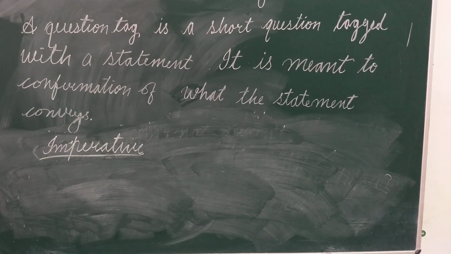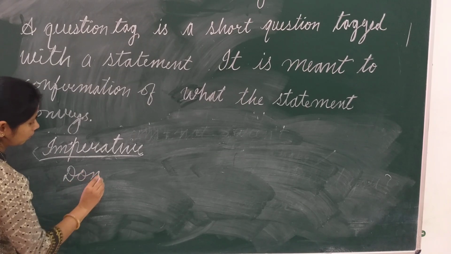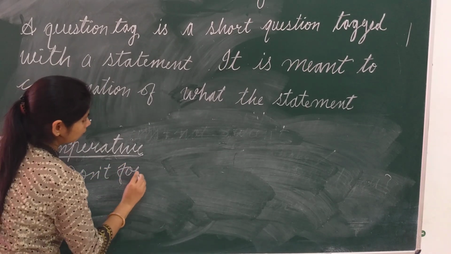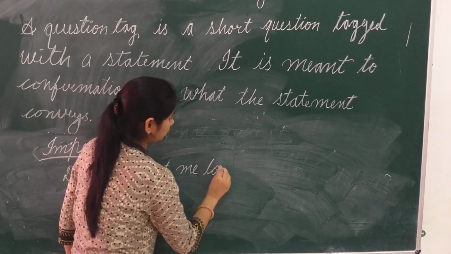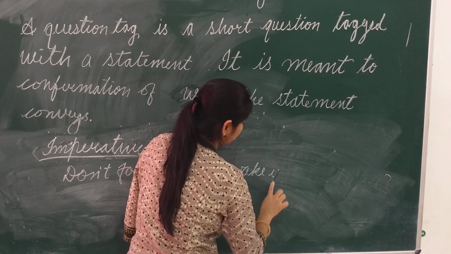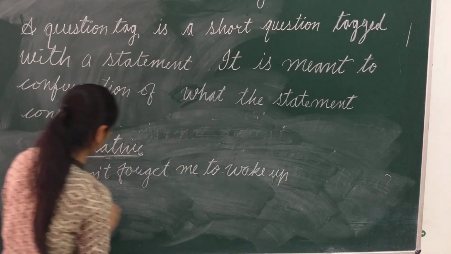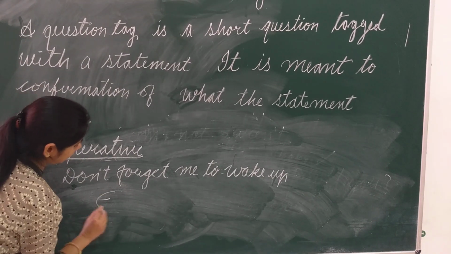If I write a negative statement, don't forget to wake me up. What type of statement is this? Don't forget. Beginning with a verb. This is also an imperative sentence and this imperative sentence is in negative form.